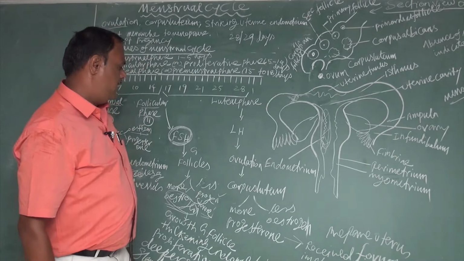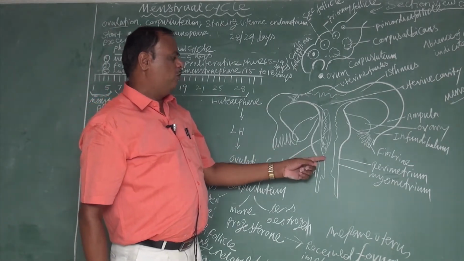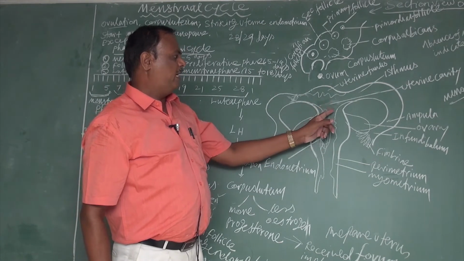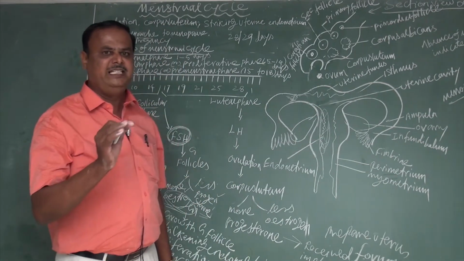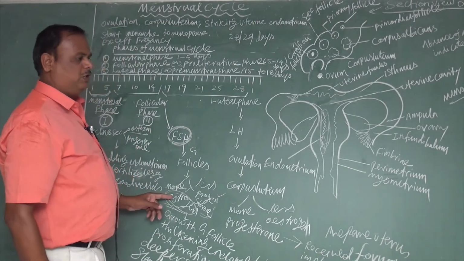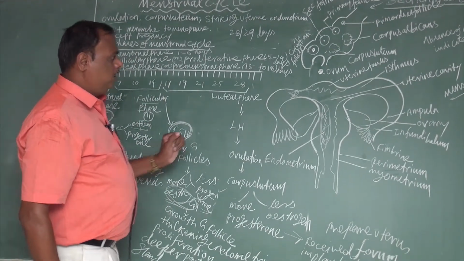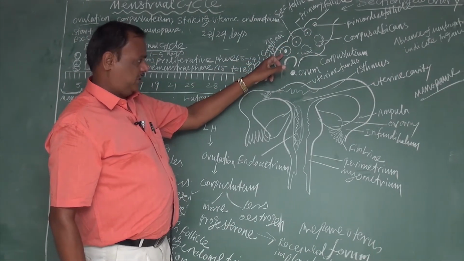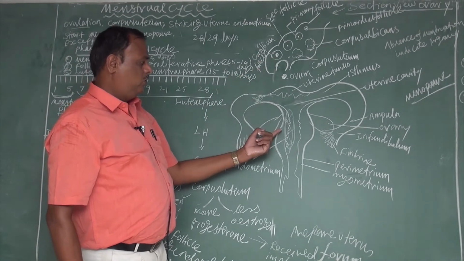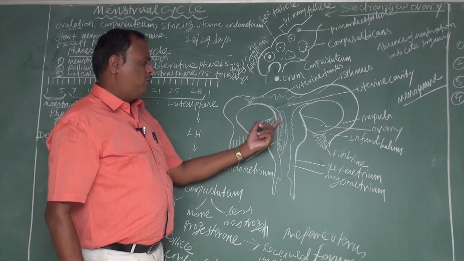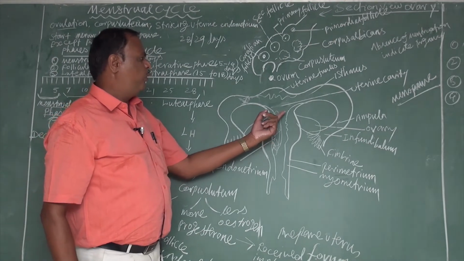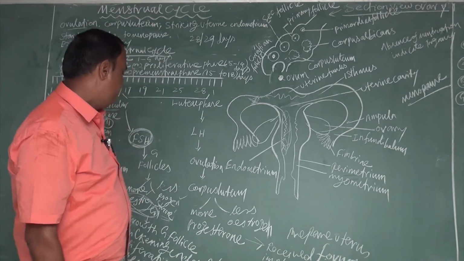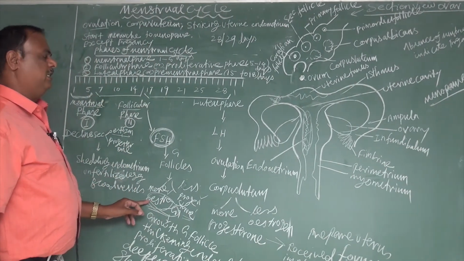And also the basal portion of the uterine endometrium starts to regenerate, and the deeper part of the gland proliferates. What changes take place due to the influence of estrogen? Growth and development of the Graafian follicles in the ovary, regeneration of the basal portion of the uterine endometrium, and proliferation of the deeper part of the glands in the endometrium. These are the changes during stimulation by estrogen.